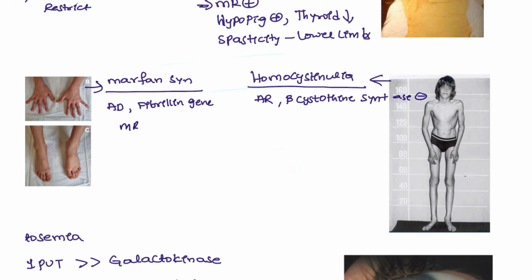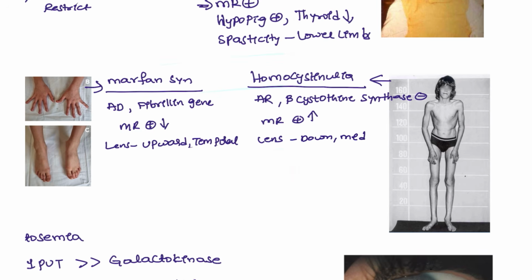Homocystinuria patients also have mental retardation, but in Marfan it is mild, while here it will be severe. Both also have lens defects: ectopia lentis. In Marfan it is upward and temporal, and in homocystinuria it is downward and medial.